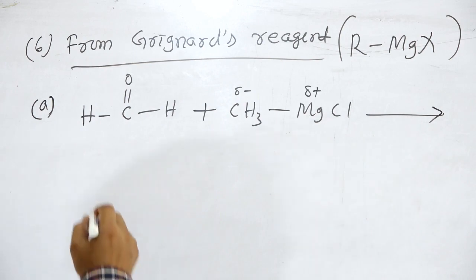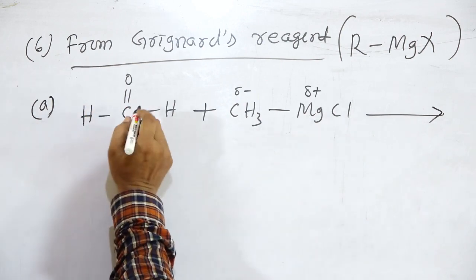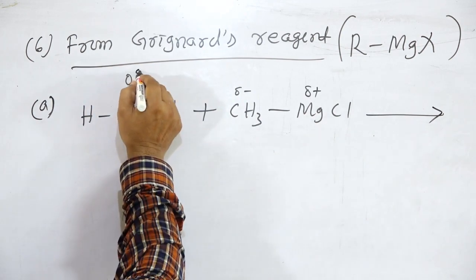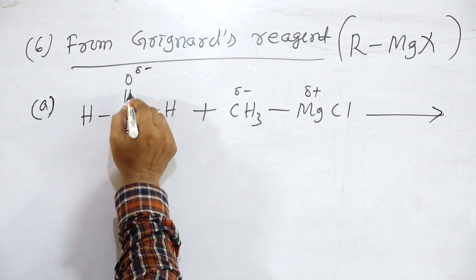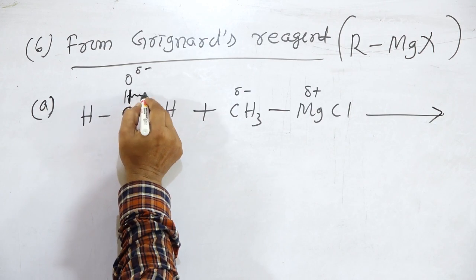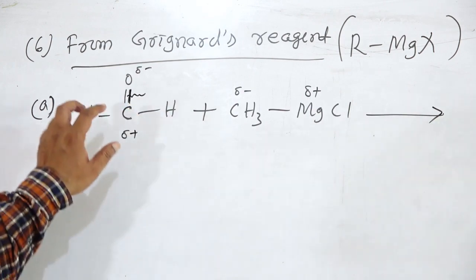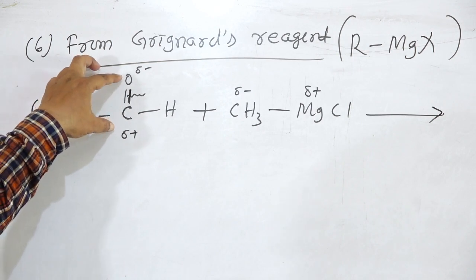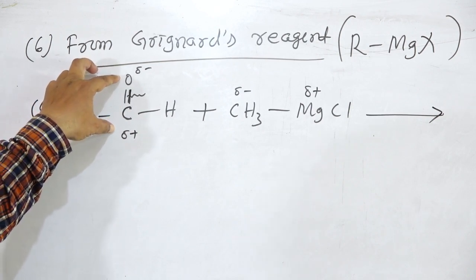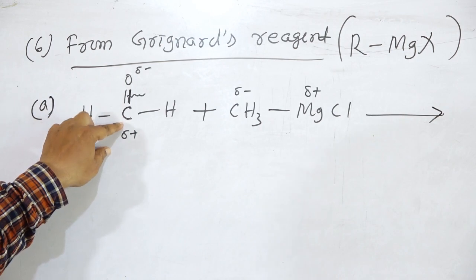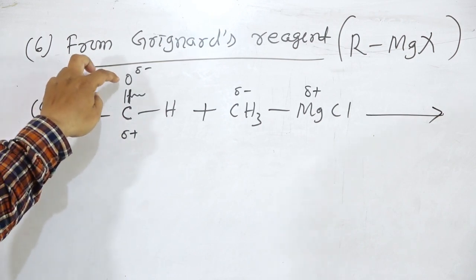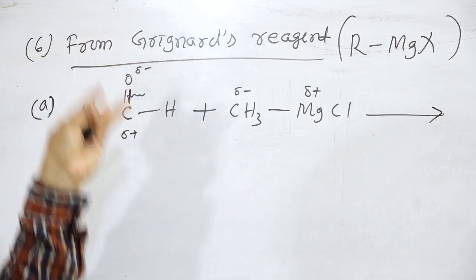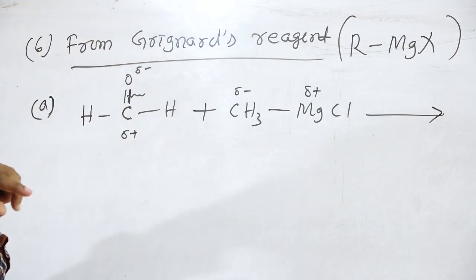Then the carbonyl group, C double bond O, del minus on oxygen, del plus on carbon. The pi bond will break. This is the polarization of the carbonyl group, because the carbon atom has electronegativity 2.5 and oxygen 3.5. The shared pair of electrons is shifted more towards the oxygen atom.